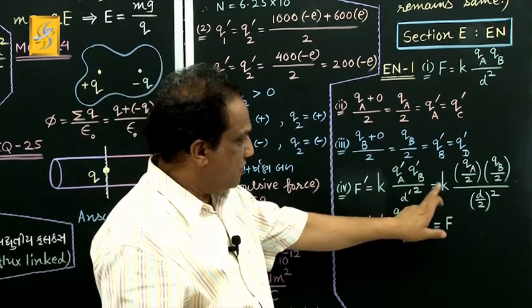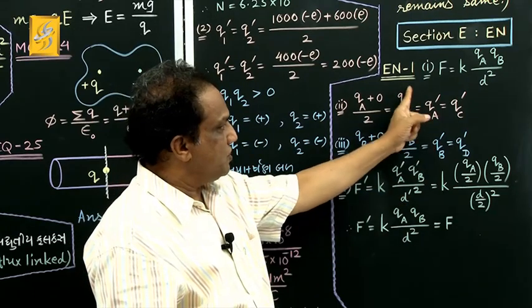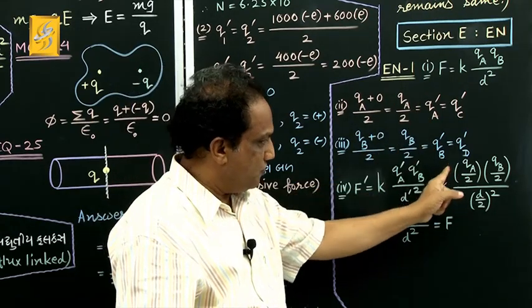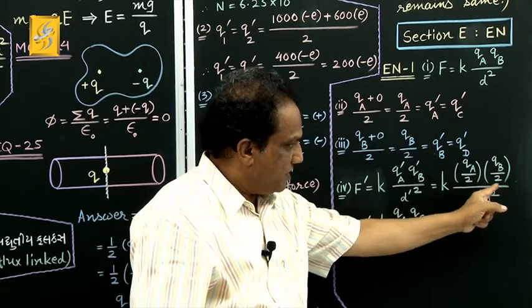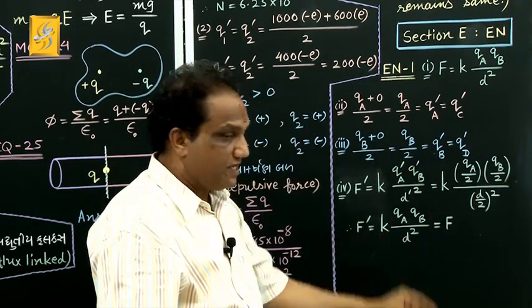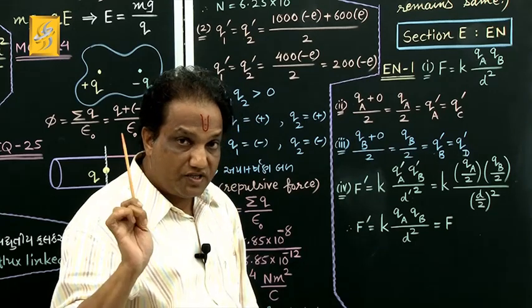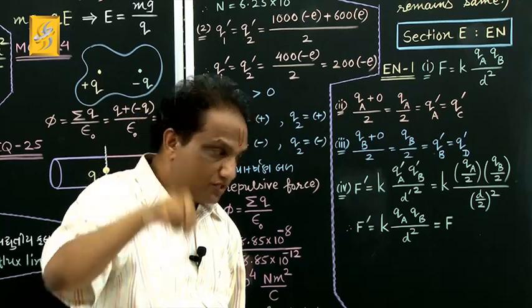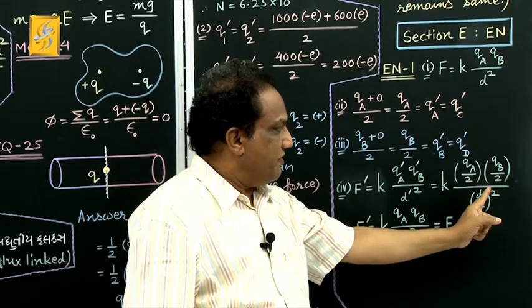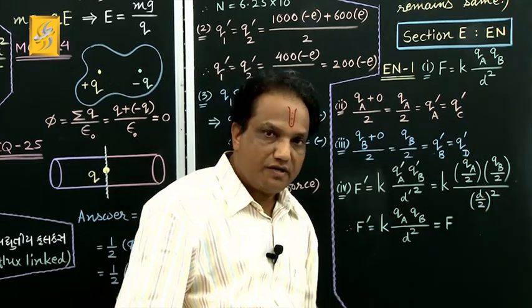This K as it is. What is QA dash? QA dash is QA upon 2, correct? QA upon 2. QB dash is QB upon 2, QB upon 2 divided by D dash square. What is D dash? Final distance between two spheres A and B. That is what they are given in the statement, half of earlier distance. Earlier distance was D, now it is D by 2 and its square, correct?